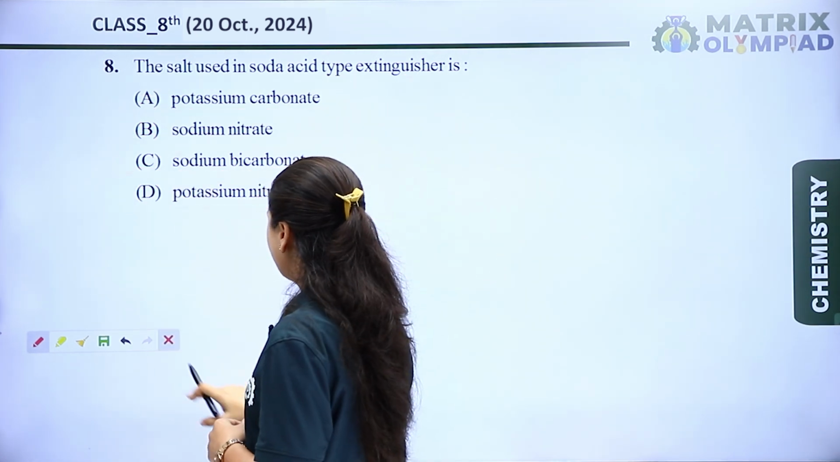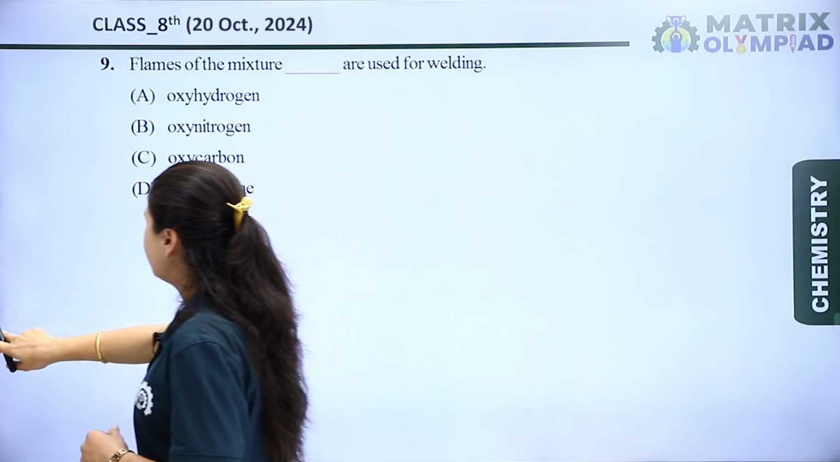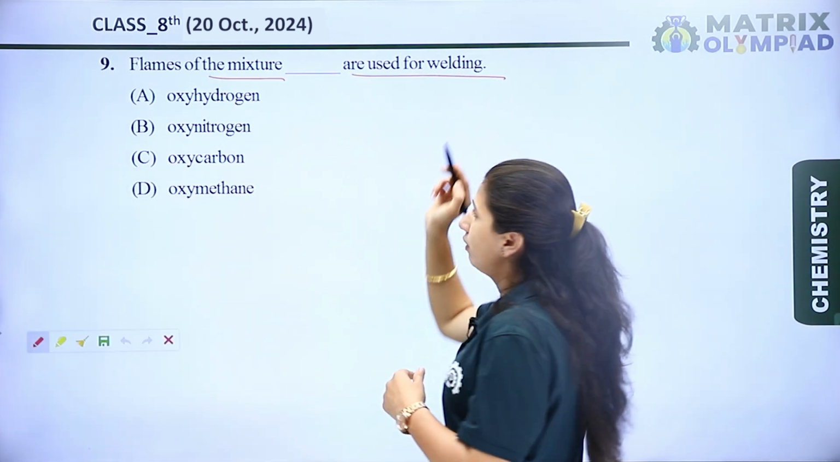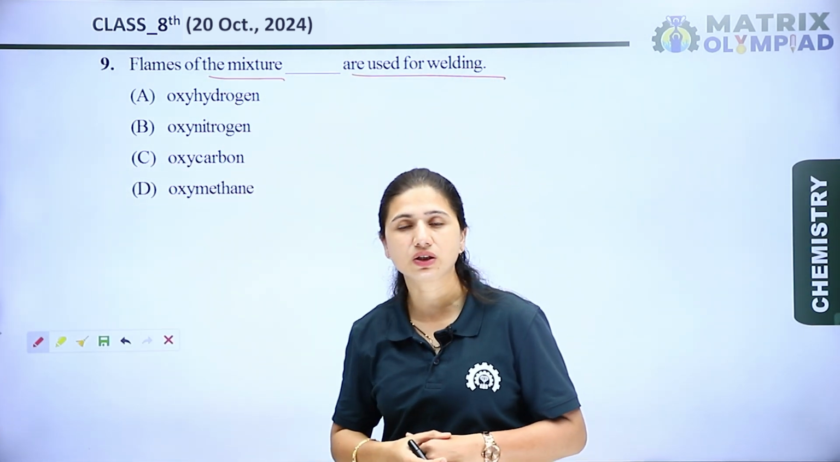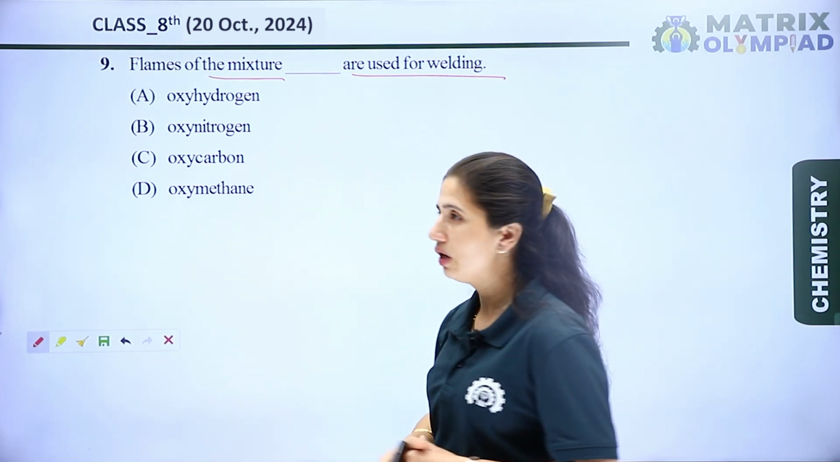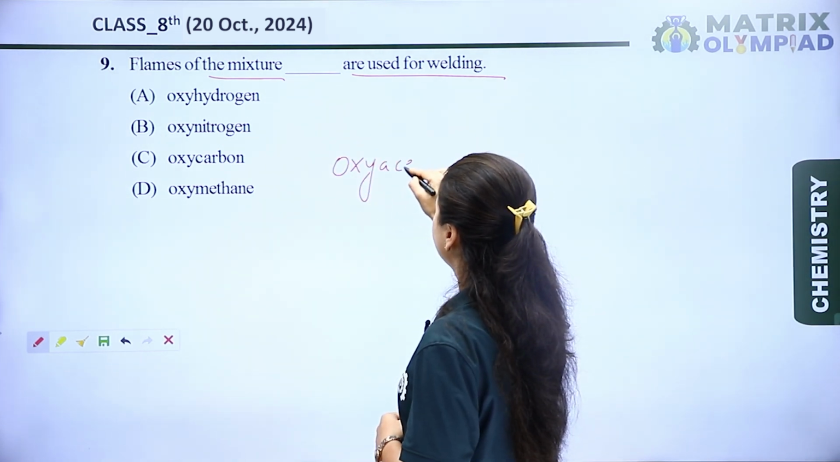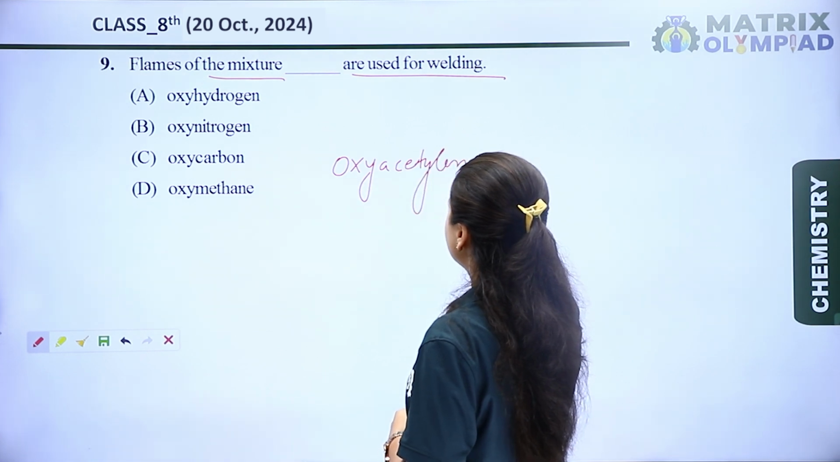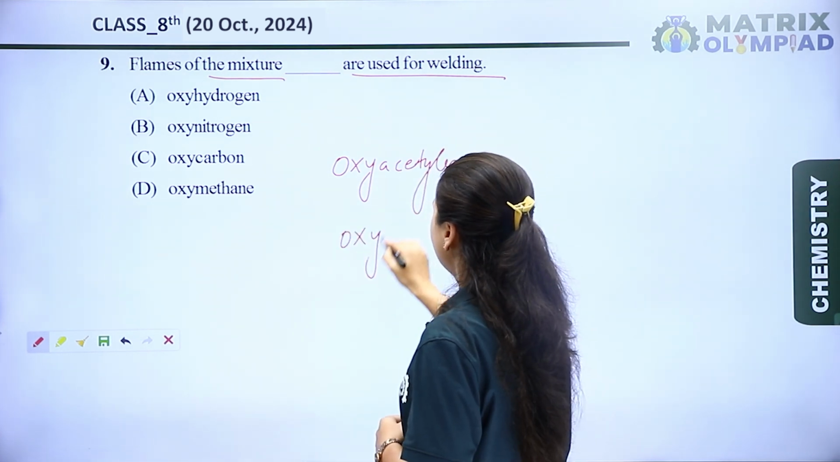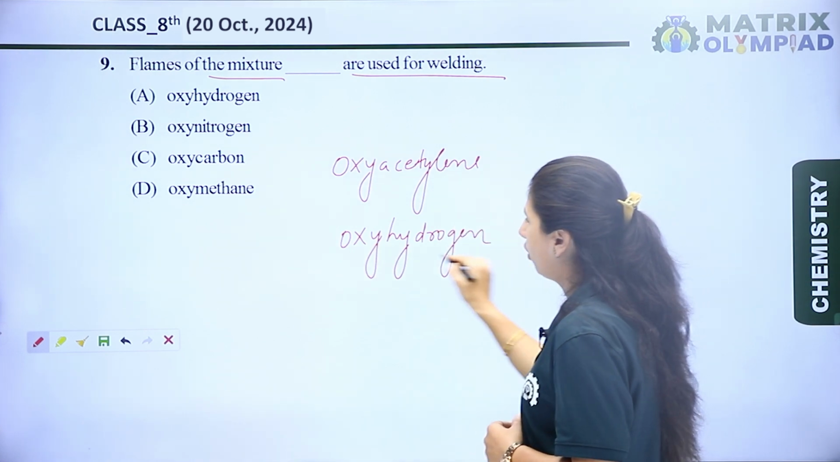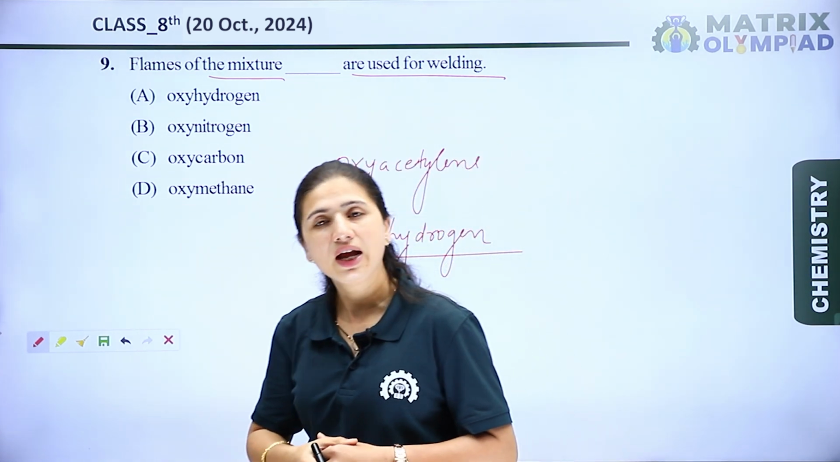Now let's see the next question. The next question is, flames of the mixture are used for welding. Generally, there are two substances which are used for welding. First is oxyacetylene, and the second substance is oxyhydrogen. Oxyhydrogen is basically formed by the combination of oxygen and hydrogen.